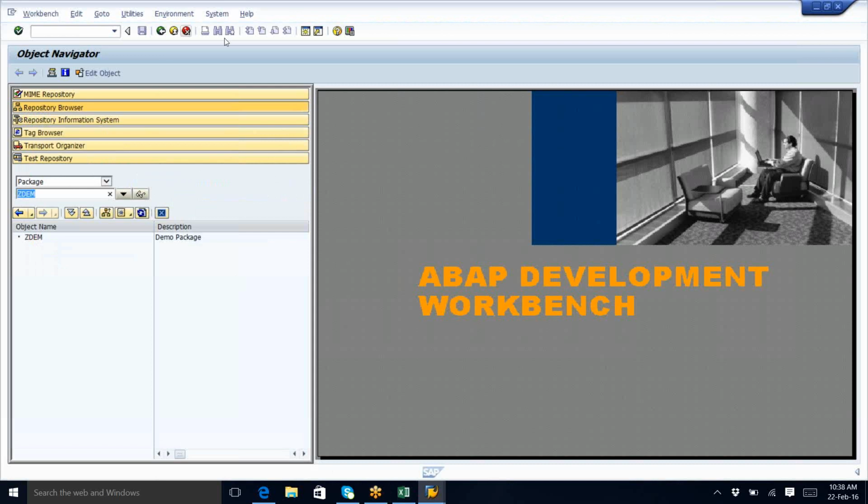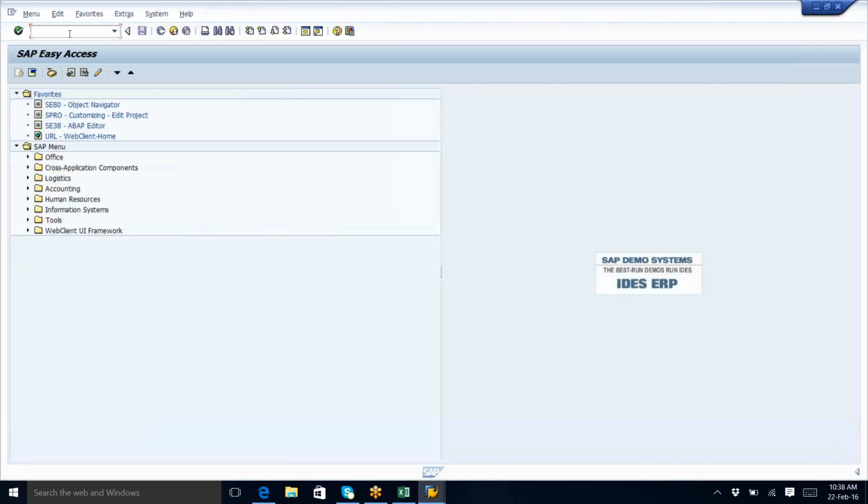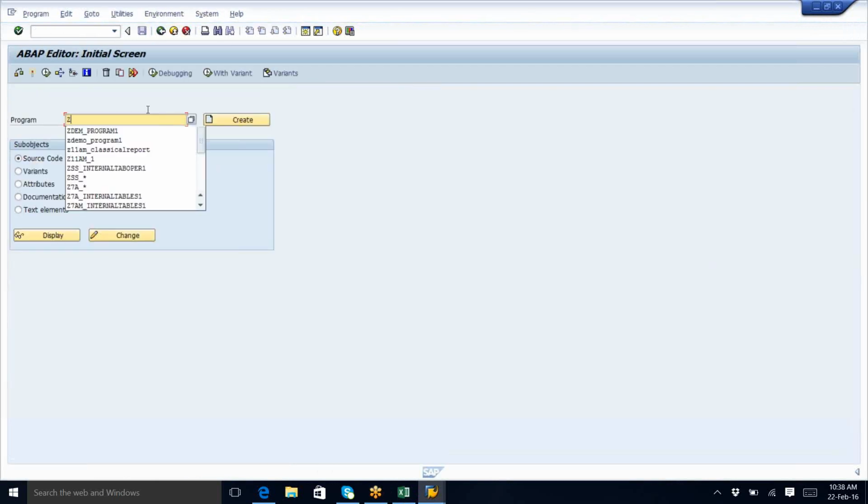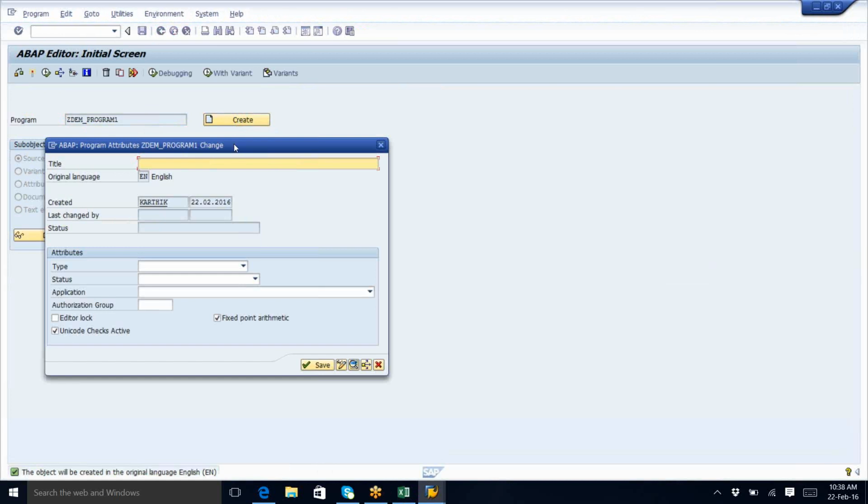Now open SC38. If I want to open SC38, I don't need to go back here, I can just press SC38. I'll show you that also. So I've given SC38. Now give our program name. This is not created because we didn't give the package, right?